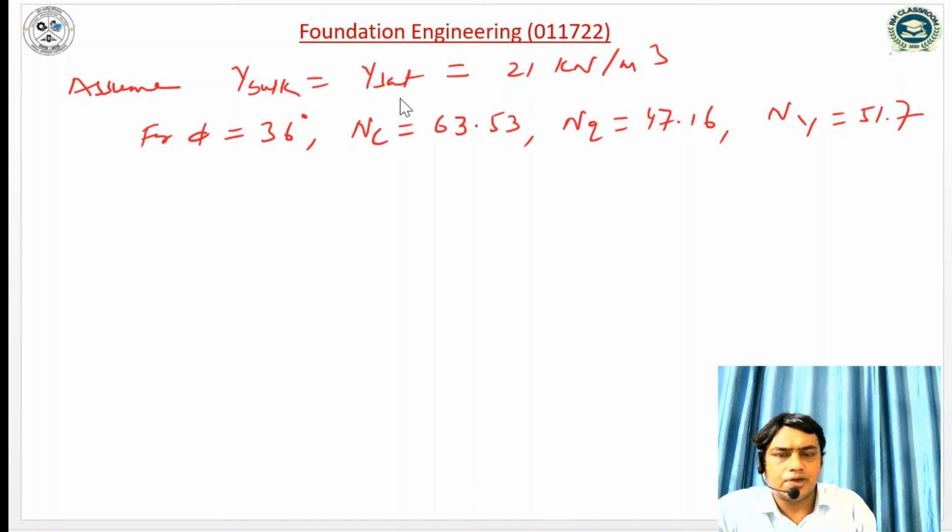Assume the bulk unit weight is equal to the saturated unit weight, that is 21 kN per meter cube, and for phi equal to 36 degrees, the bearing capacity factors are given.